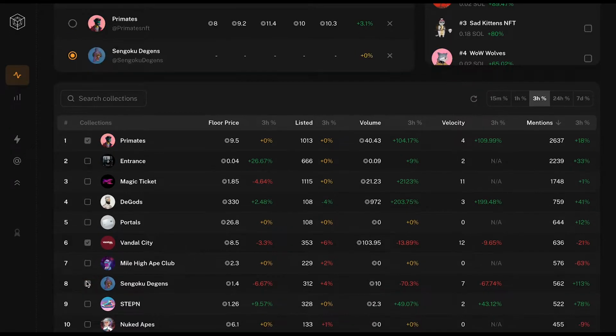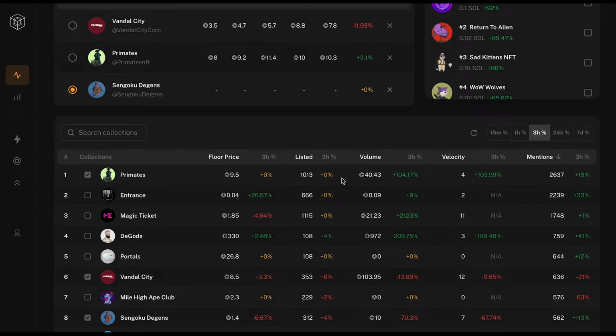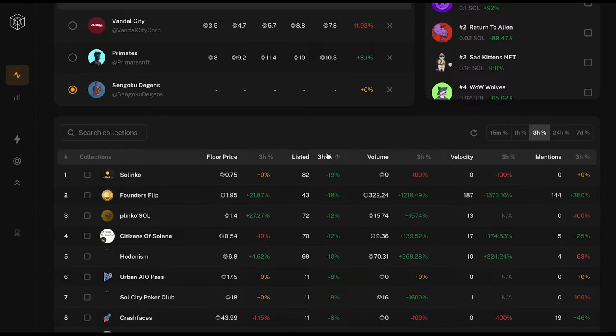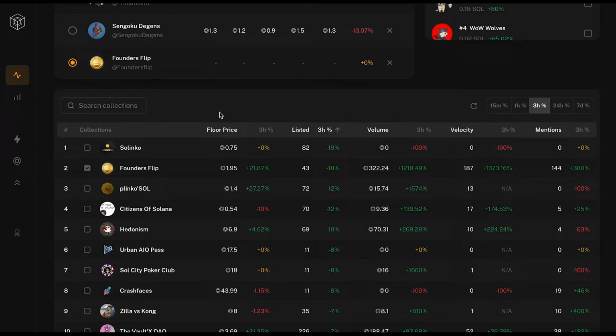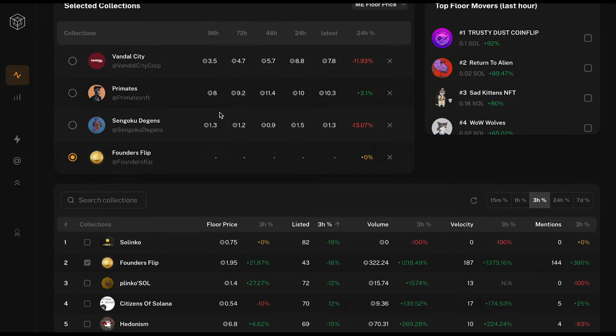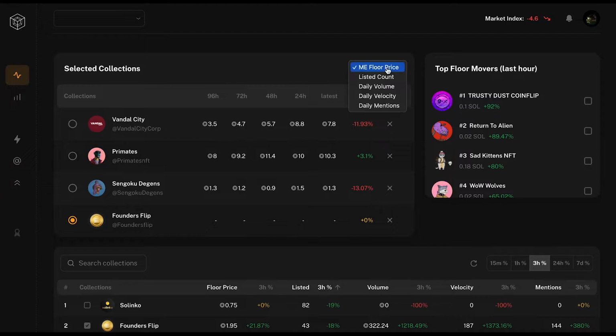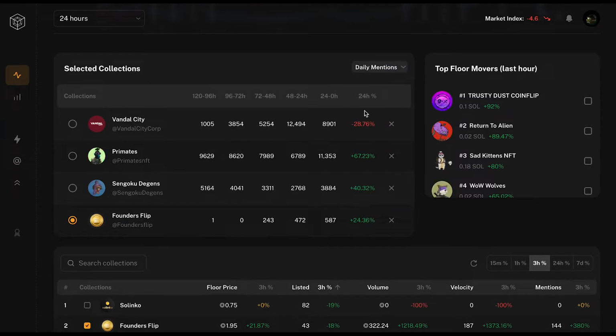So let's say Sengoku Dijins over here. And we can also do this with list count. Like if we want to go looking for a supply shock, we can also put these here and see if we found interesting projects. And then if we got them, we can actually look them up here as well, see their trend. So let's see daily mentions here. You can see here primates has been doing really well these last few days. Might be interesting. Sengoku Dijins as well.